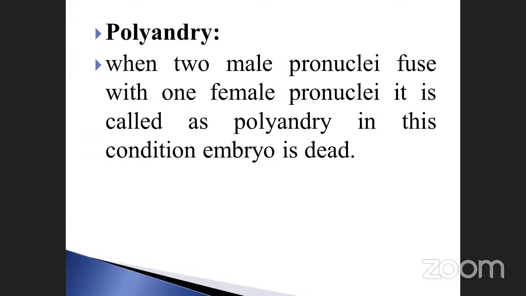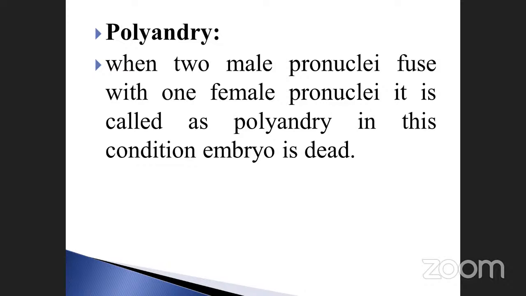Okay. See that, next one. Polyandry. When two male pronuclei fuse with one female pronucleus, it is called polyandry. Here male nuclei is poly. Andry means androecium. Take an example, two male gametes fuse with one female pronucleus. That condition is called polyandry. But in this category, the embryo is dead. Note it down. This is very, very important. During polyandry condition, the embryo is dead. They may ask the question. The embryo is dead. That is very, very important.